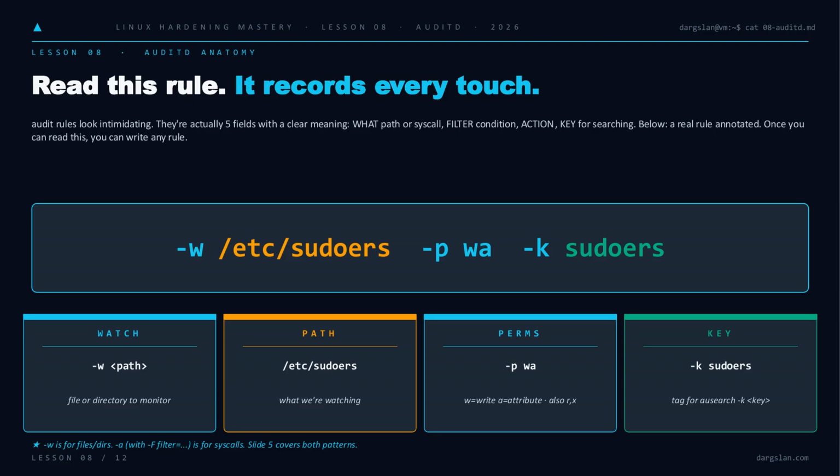One note, -w is for files. For syscalls you'll use -a with a filter, and we'll get to that on slide 5.